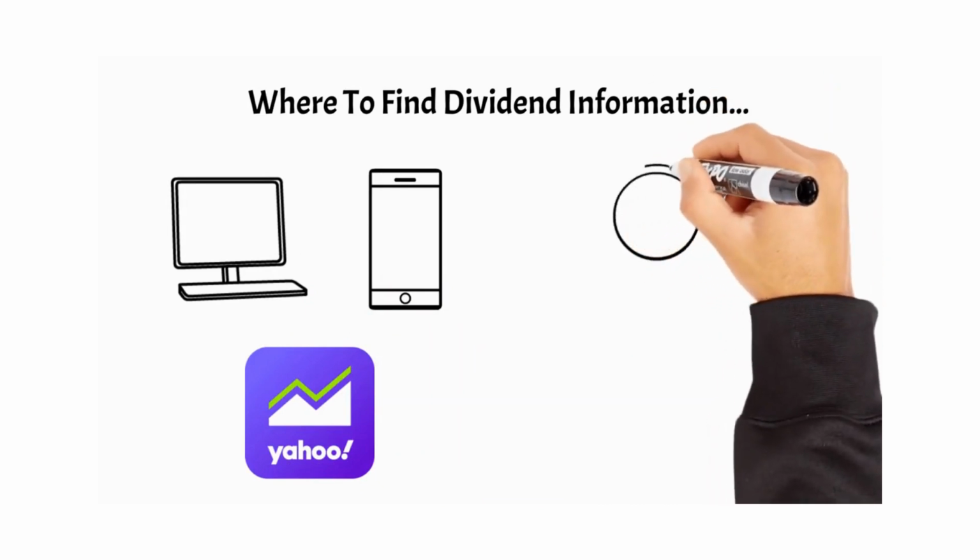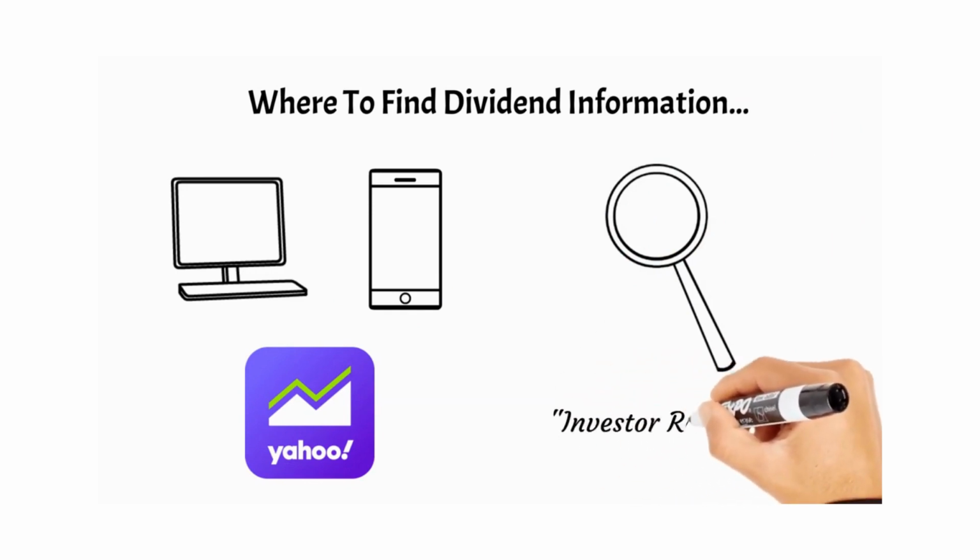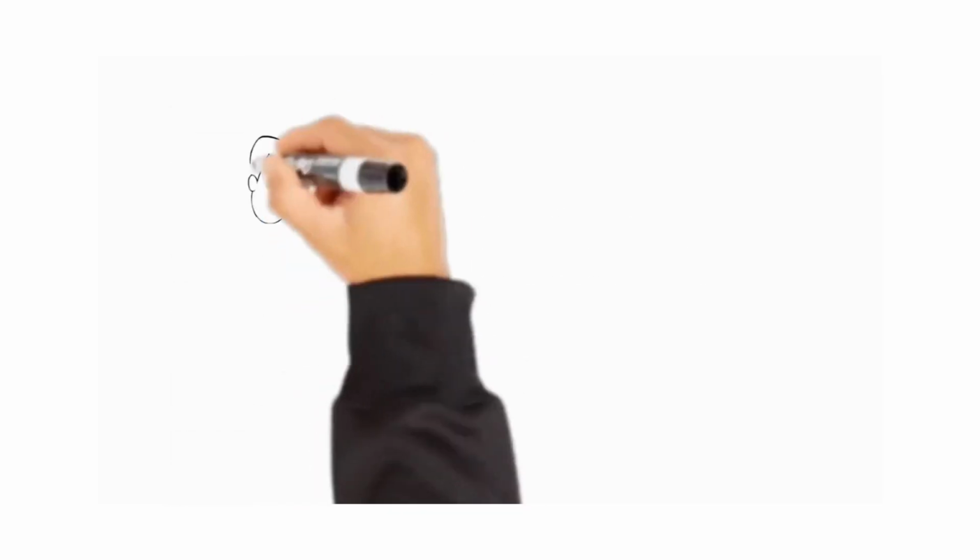All you need to do is search for the company you're interested in, and you'll be able to find their specific dividend information. Alternatively, you can also go to the website of the company that you're seeking information about and find the Investor Relations section. Here, they usually provide many metrics like how much the dividend is, the exact payment schedule, and how long they've been paying dividends for.